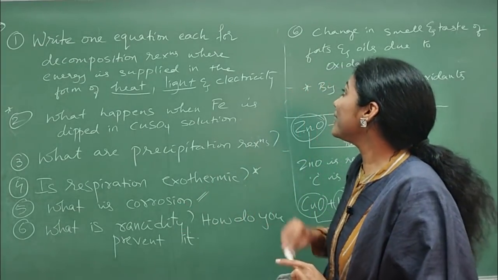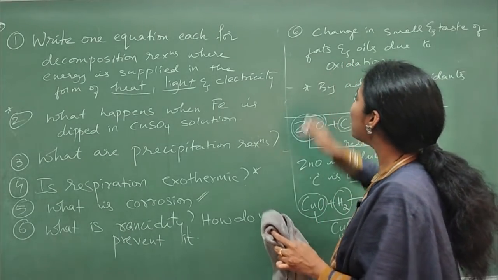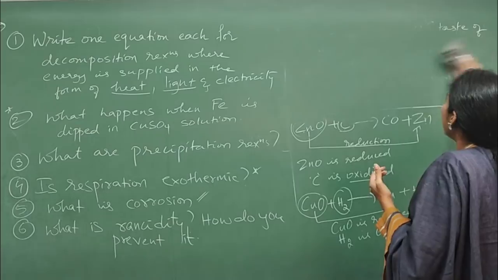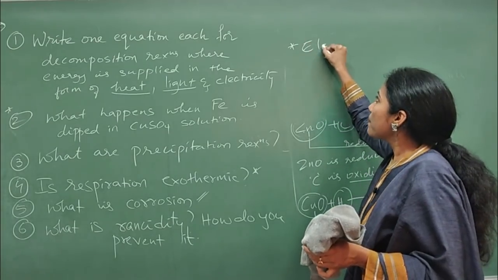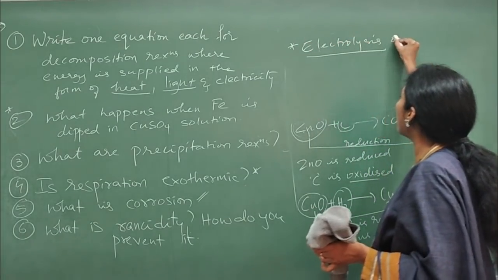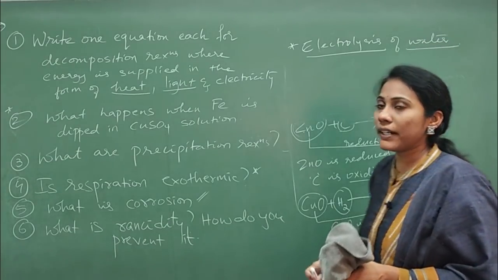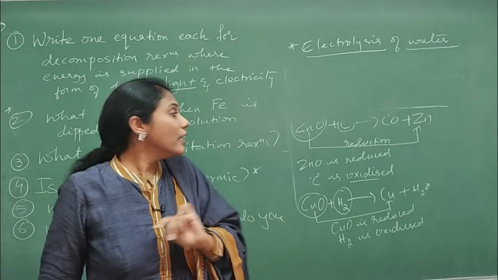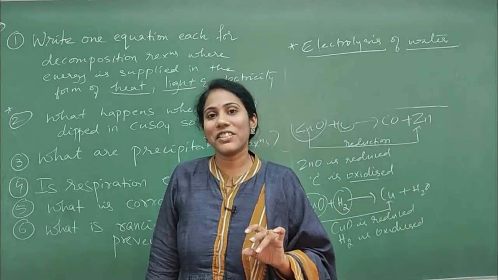And not only that, diagrams. From this particular chapter you have this diagram, electrolysis of water. This electrolysis of water is very important. So from this chapter, what is the diagram you have to concentrate on? Electrolysis of water, which is very important. If it is asked, it will be asked for 2 marks. So this is all about chemical reactions and equations.